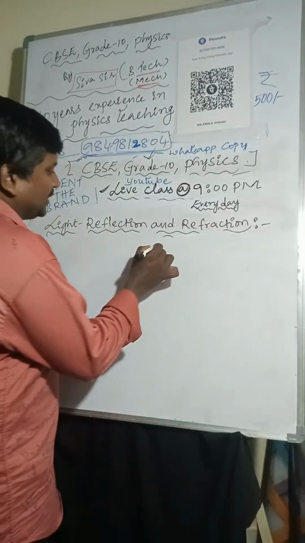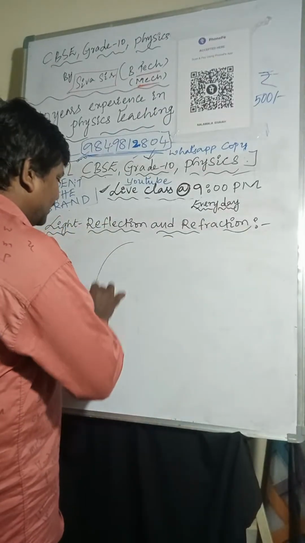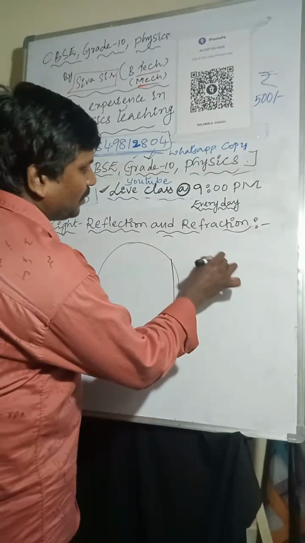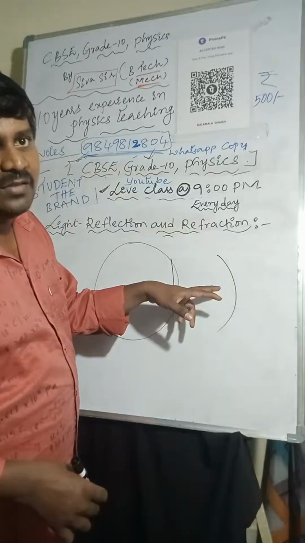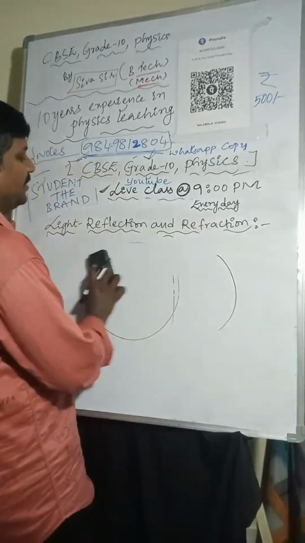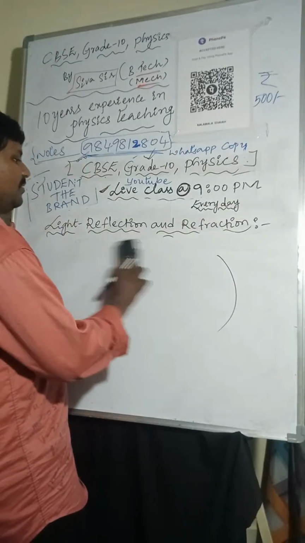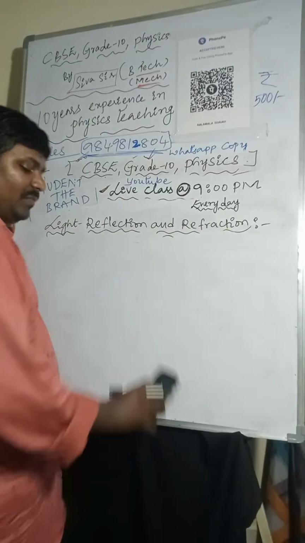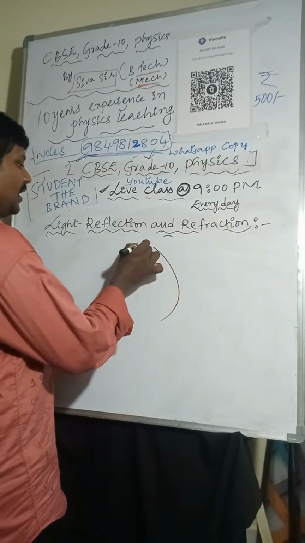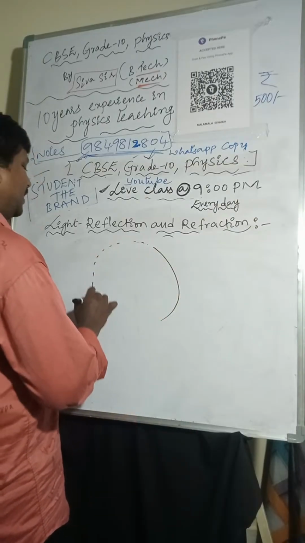Okay, so I'm considering here, this is the sphere. I'm taking a small portion like this. This is called curvature. I'm taking the curvature like this. It is a part of the sphere.